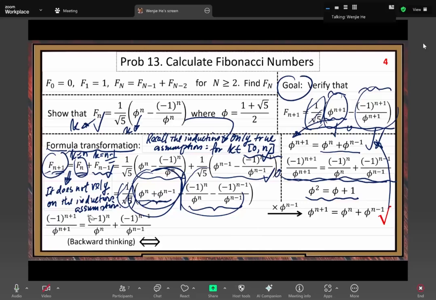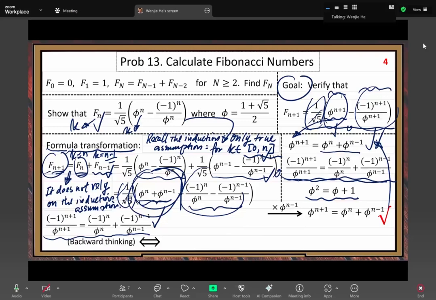Let's do some deductions. If this expression is true, what can we get? Although it is our goal, we do deductions starting from our goal formula, going backward.